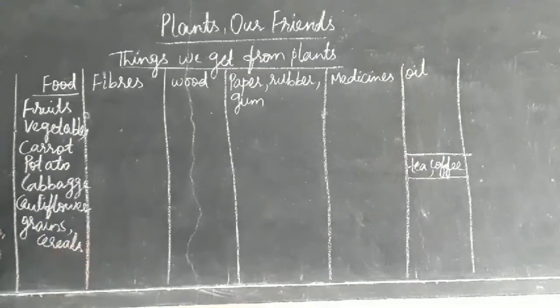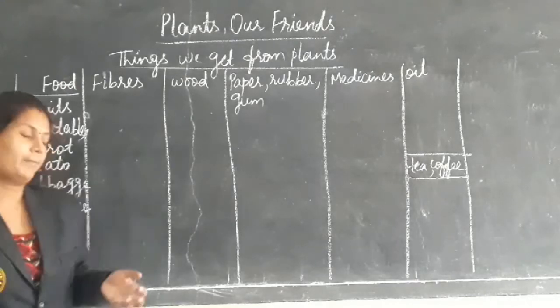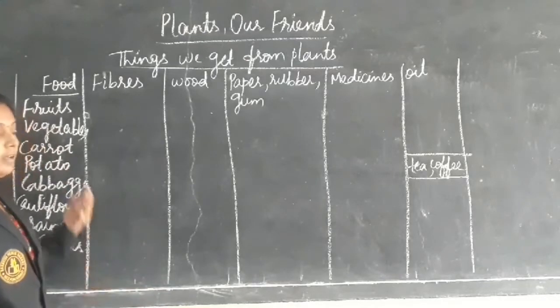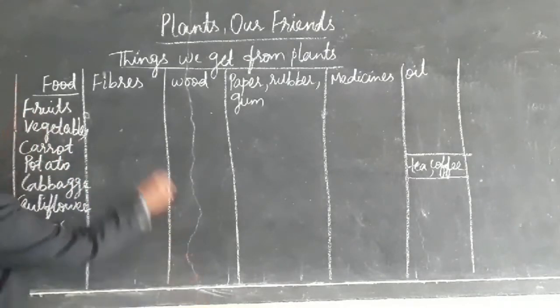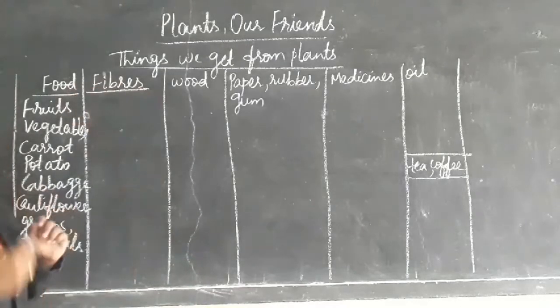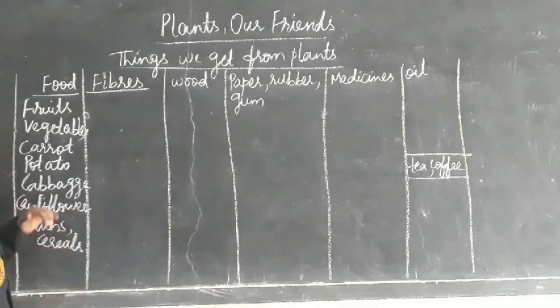Yes, different kinds of food we are getting from plants, like fruits and vegetables. That is about the food. Different plants give different kinds of fruits and vegetables.